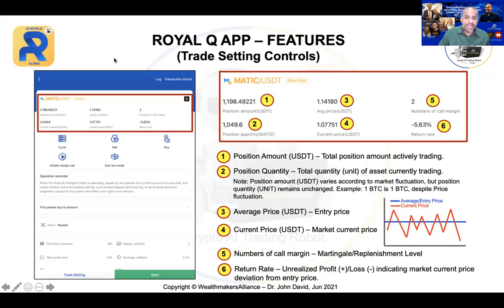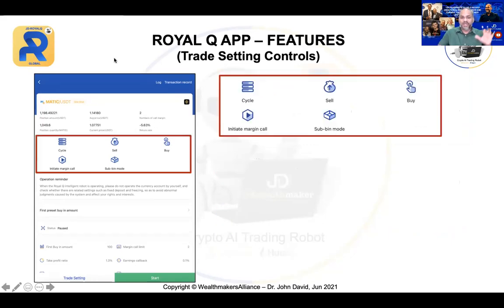Now the next part is quite important, please watch this, because these are new things. Just 1 week after last week, they have changed it. They have actually upgraded it. So now you can see over here we have cycle, sell, buy, initiate margin call, and sub-bin mode. Let me explain to you one by one.